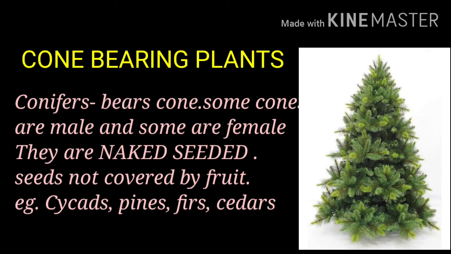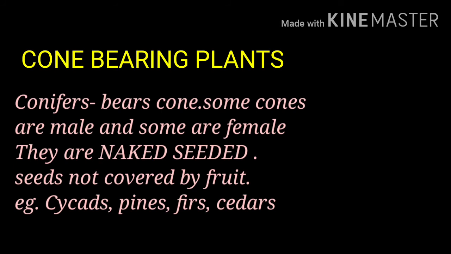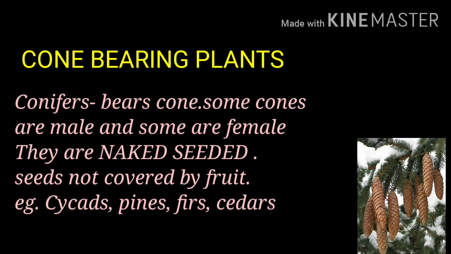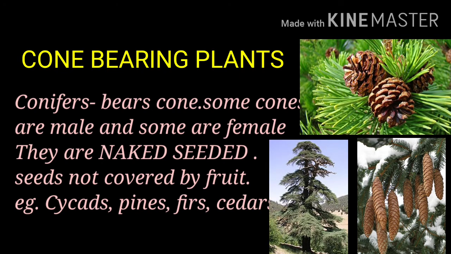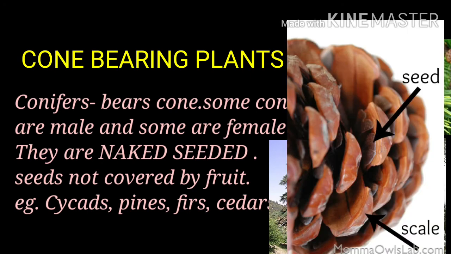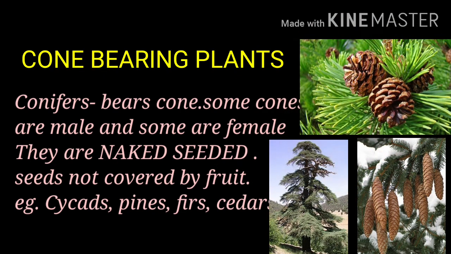So that's why it is a cone-bearing plant. Some other examples of cone-bearing plants are cypress, pine, fir, cedar. All these plants produce cones, and you will find the seeds between these cones. And these seeds are not covered by fruit, so they are called naked-seeded plants.